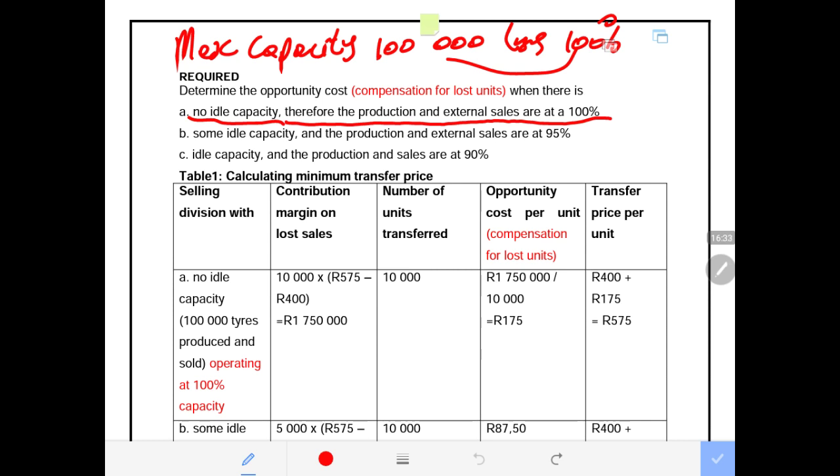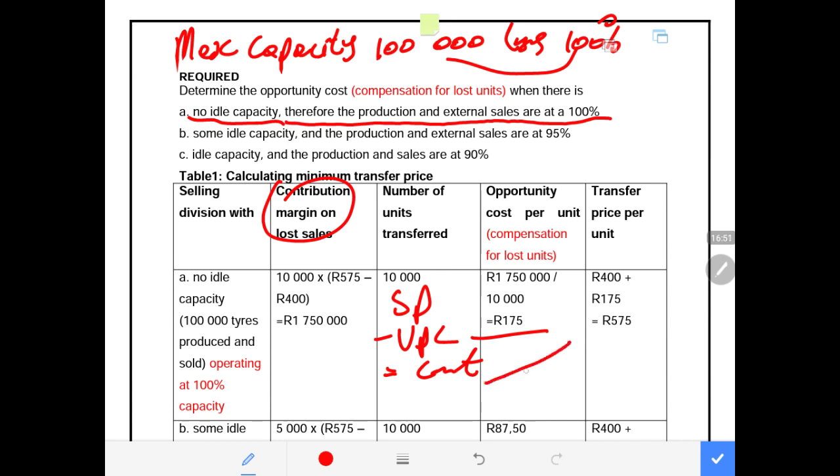When you are responding to this question, you know how to calculate your contribution. Your contribution is your selling price minus your variable production cost. Whatever amount of contribution you get, you multiply by the number of units that were lost, then you divide by the number of units that were transferred.